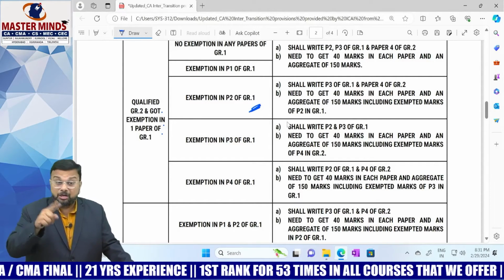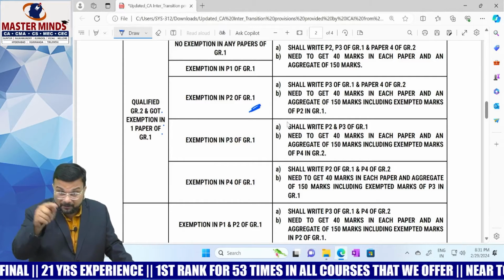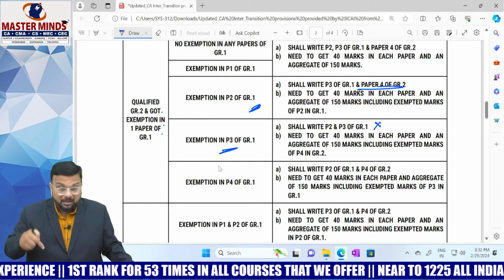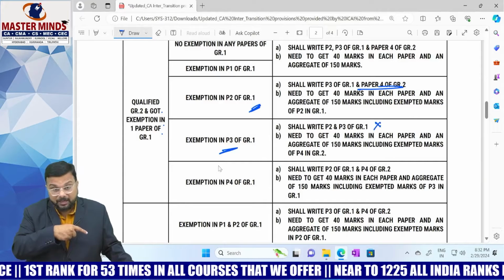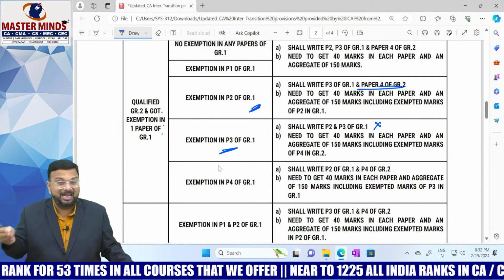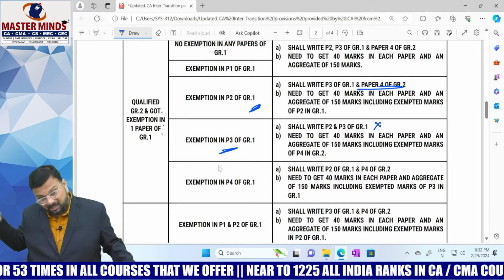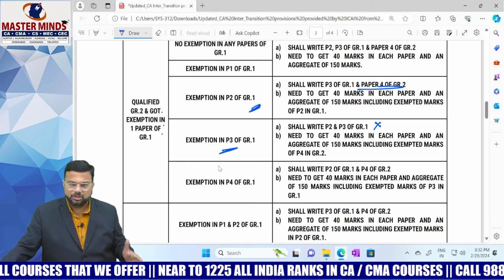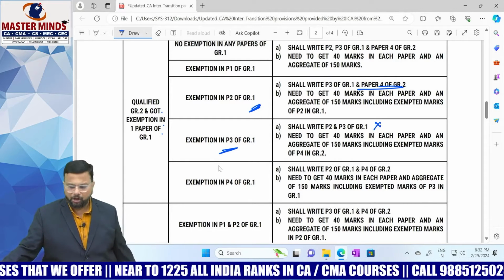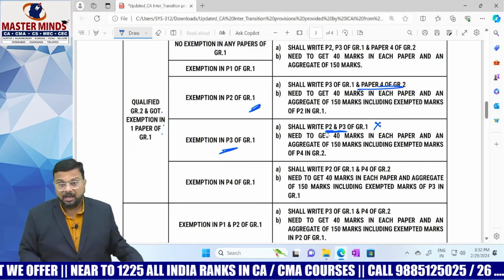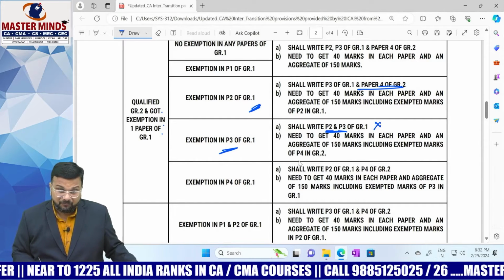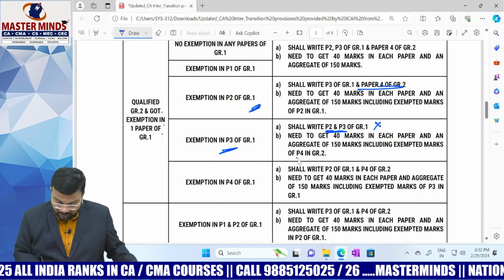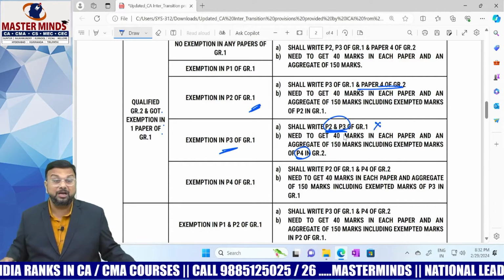But in the above cases, since you did not get any exemption in cost and management accounting, you are forced to write paper 4 also. But here that is not the case. Why? Because you have got exemption. Paper 3 is nothing but cost and management accounting in the old scheme, right? If you got exemption, then you can escape writing the same paper in the new scheme. You need to get 40 marks in each paper and an aggregate of 150 marks, including exempted marks of paper 4 in group 2. You have to qualify these 2 papers, and in terms of aggregate, we will take into consideration paper 4 in group 2 under the new scheme, that is cost and management accounting. So combined, for these 3 papers, we need to get an aggregate of 150 marks.